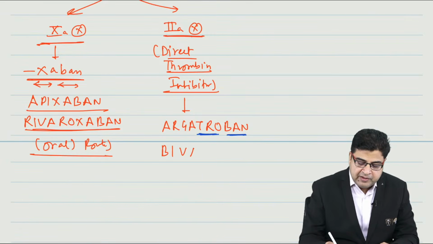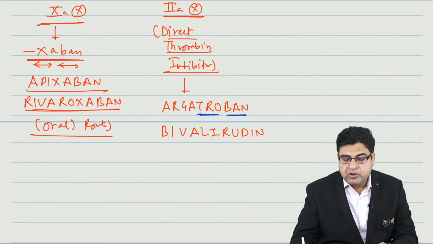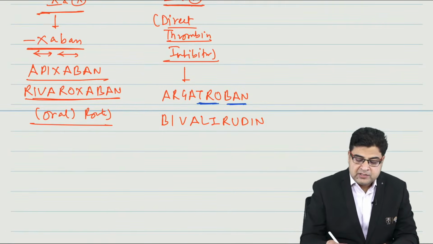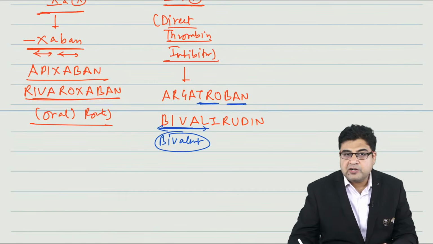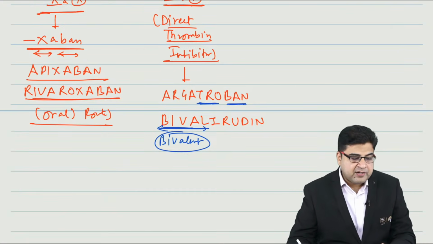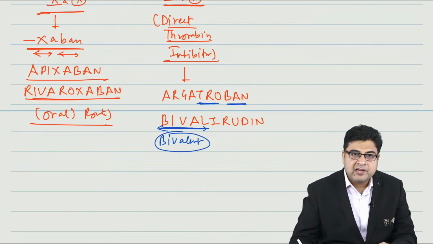Similarly, we have one more drug in this class, bivalirudin. This medicine has the word bivalent in its name. Bivalent means 2, so this medicine is a factor 2 inhibitor. The drug name is bivalirudin.